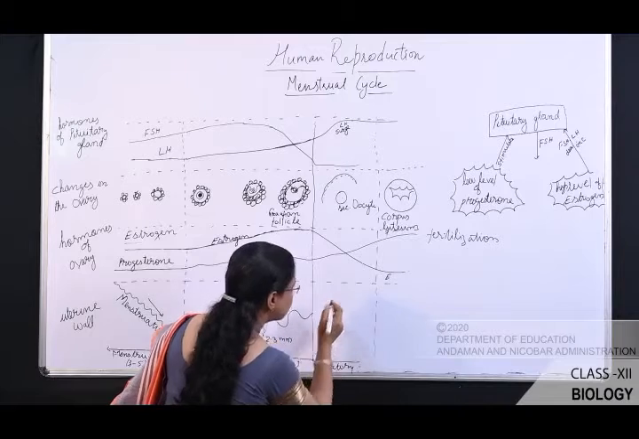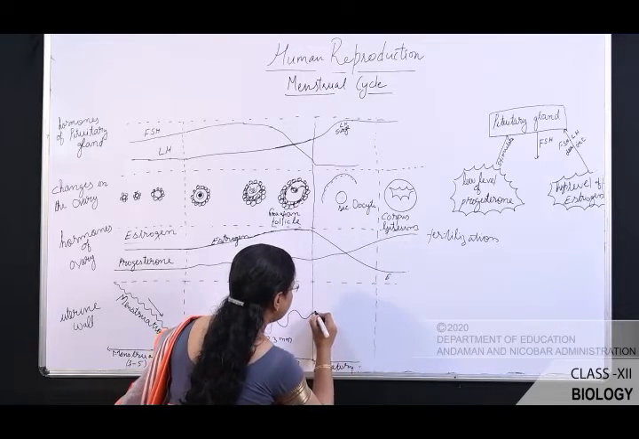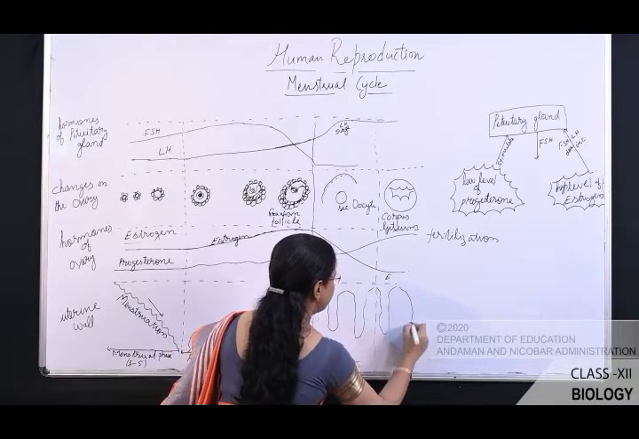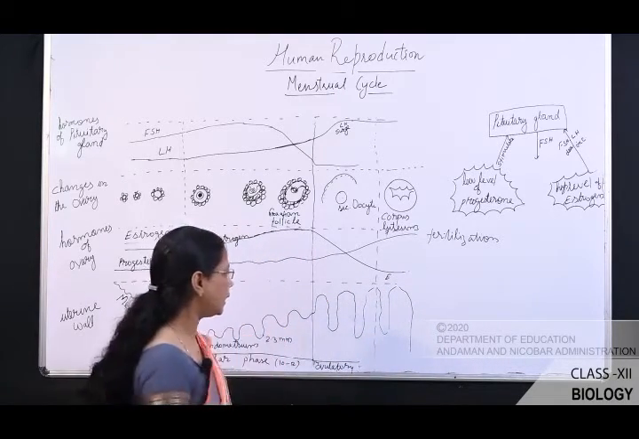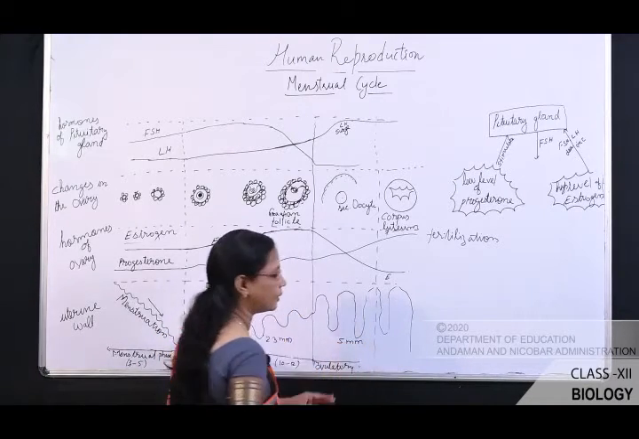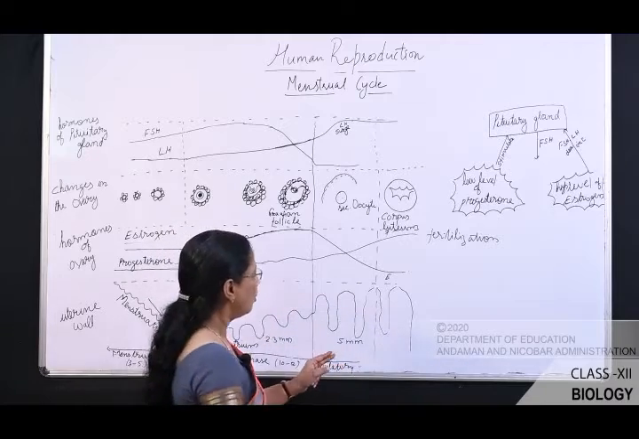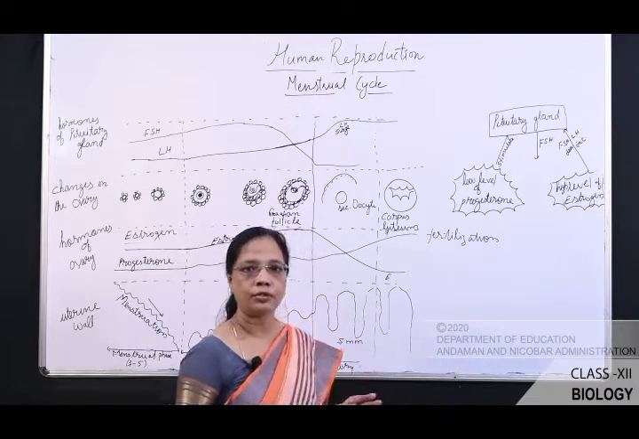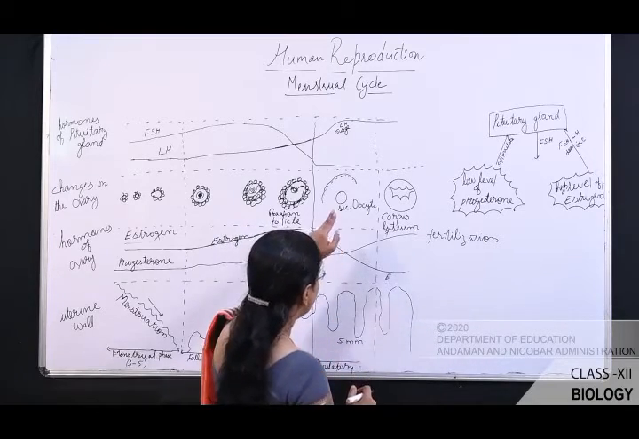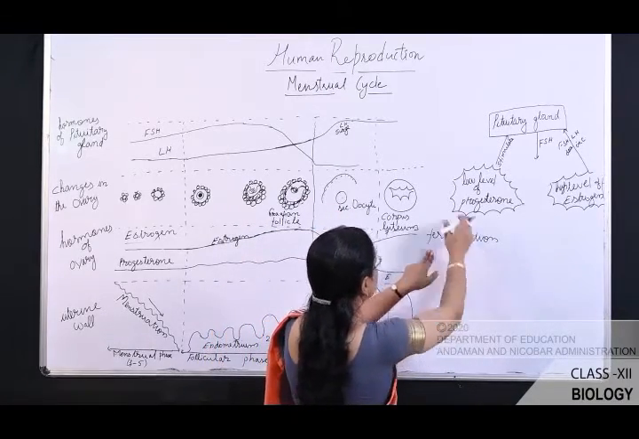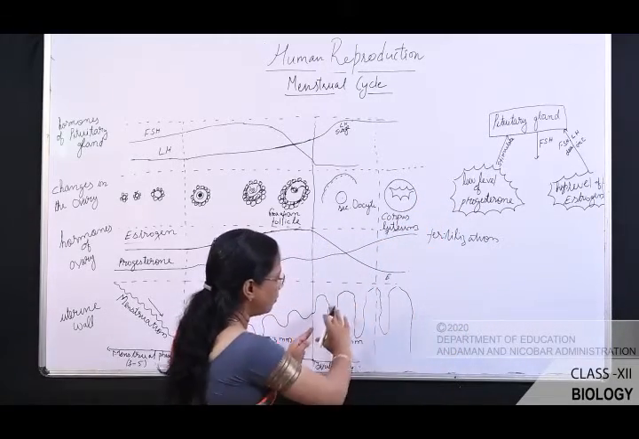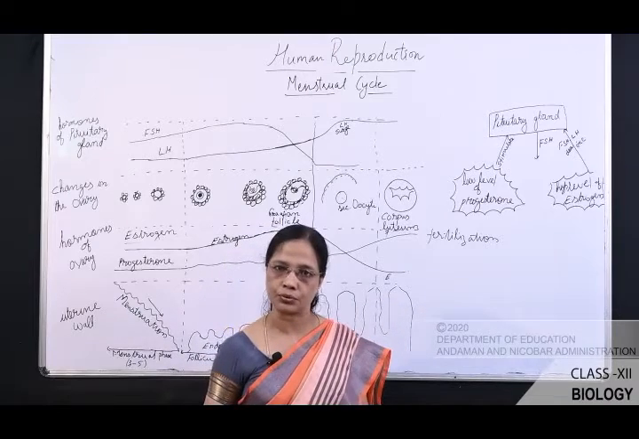What is the function of this progesterone? It helps in maintaining the endometrial tissues. The endometrium becomes very thick, about 5 mm in thickness. Okay, so this is now ready to receive the fertilized embryo. Now, if fertilization takes place, the corpus luteum keeps on secreting progesterone and this progesterone maintains the endometrial tissues.